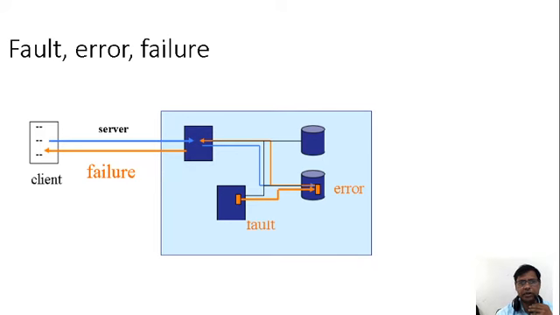A fault, as I just told you, is an error, a problem in the process. So there is a chance of failure of the packet. Here we can see it is going from client to server, transmitting with some hurdles along the way.